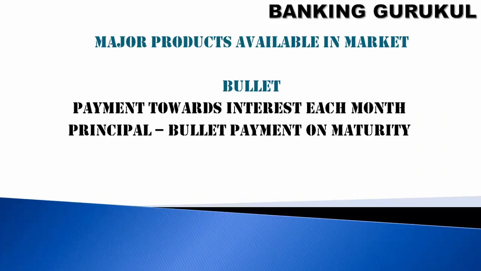Another major product available in the market is the bullet loan. Here the payment towards interest is made each month. So interest will be paid monthly and the principal will be paid as a bullet, one time, on maturity. If you take a 1 lakh loan at 12% per annum for 1 year, every month you will pay 1000 rupees, and on maturity you will pay 1 lakh.